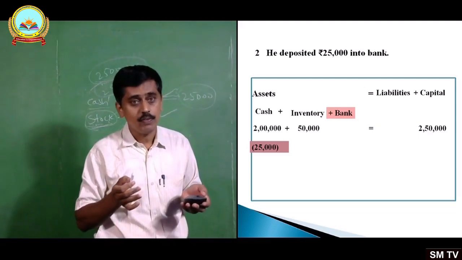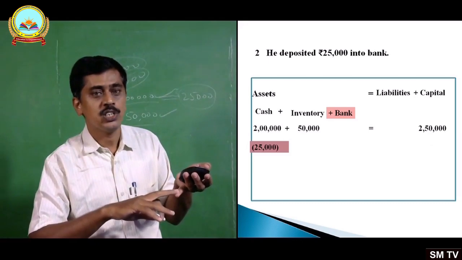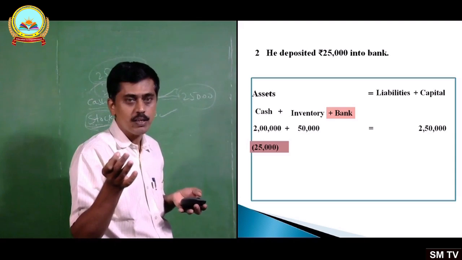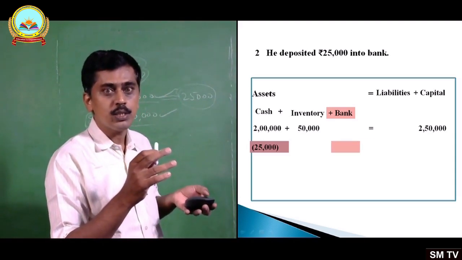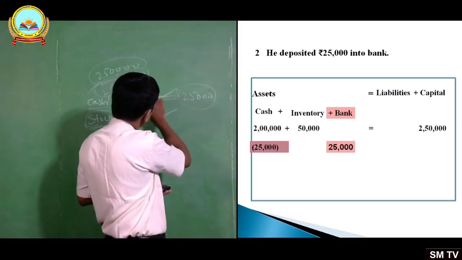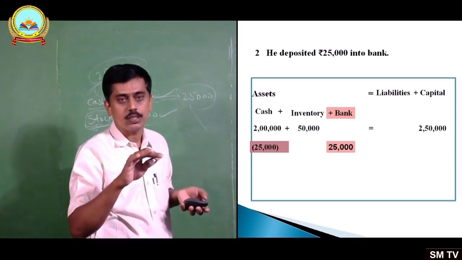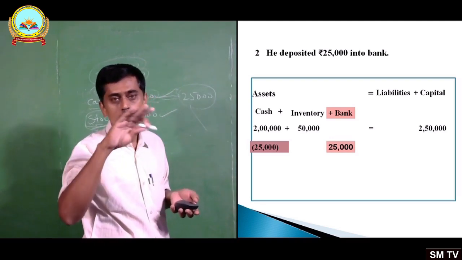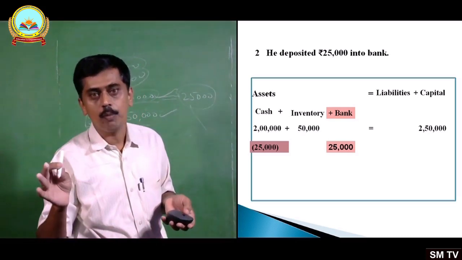Look at the asset side. Assets equals liabilities plus capital. Earlier we have two assets, cash and inventory. Now one more asset comes, that is cash at bank. Look there, cash at bank, amount 25,000. 25,000 from cash balance taken to bank balance or bank account. So 25,000 shifted from cash to bank. Look there, and this is the situation. No other change on the liability side.